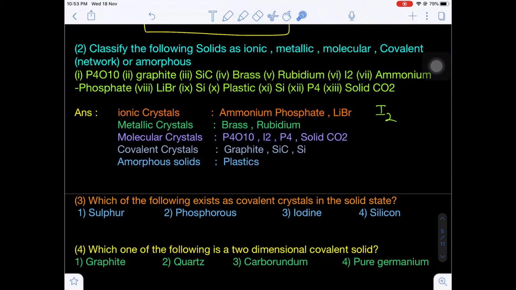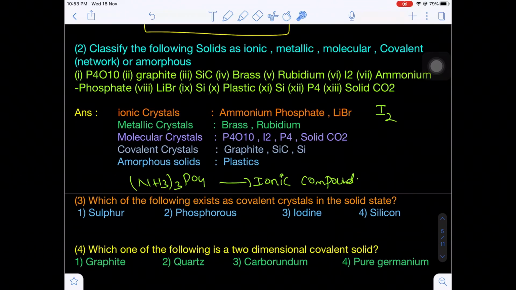Now the next example, ammonium phosphate, (NH4)3PO4. Do you know this is an ionic compound? Because here one cation is there, one anion is there. So this is an ionic crystal, called ammonium phosphate. And next, lithium bromide is also an ionic crystal, lithium cation and bromide anion.